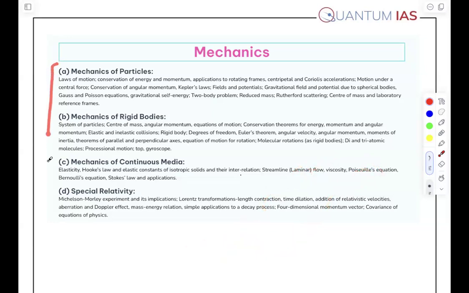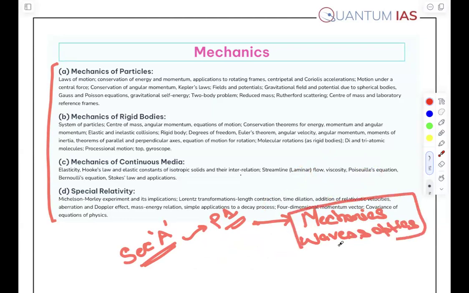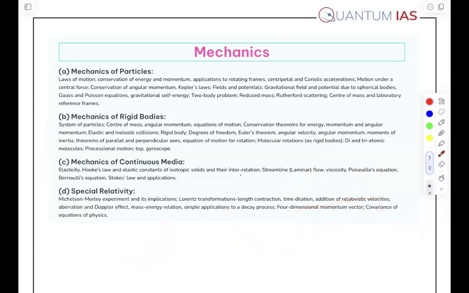And this mechanics belongs to section A, of paper number 1. Paper 1 का section A में mechanics आता है, right? And half of the weightage is devoted to mechanics. There are two sections, mechanics, waves and optics. These are in section A and both of them have equal weightage, right?